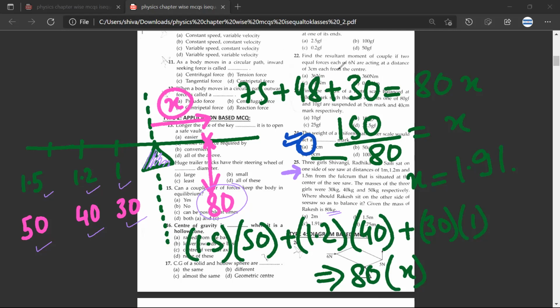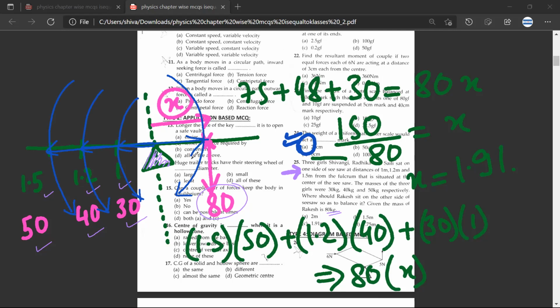So what you need to understand is that in these kinds of questions, if you want to visualize this, the movement would be like this for this force, like this for this force, and like this for this force. Have you understood? Yes, sir. And I'm repeating again and again, all the distances have to be taken from the fulcrum. Luckily, in this question, all the distances are already from the fulcrum.